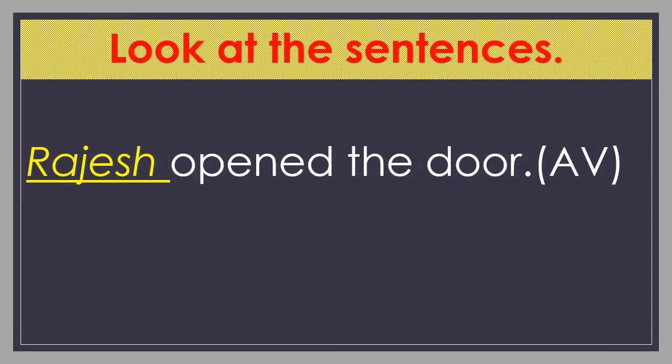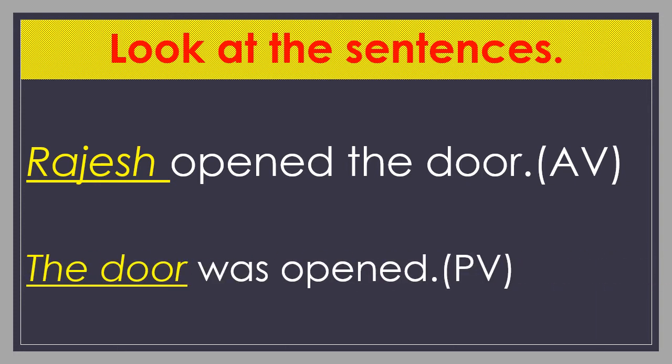Dear students, look at one more sentence. Rajesh opened the door. Rajesh opened the door. The door was open. See the difference. Rajesh, the performer, is mentioned in the active voice: Rajesh opened the door. But in the second sentence, the door was opened. By whom? It is not mentioned. It means the subject is missing here.